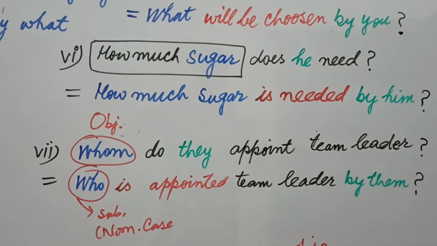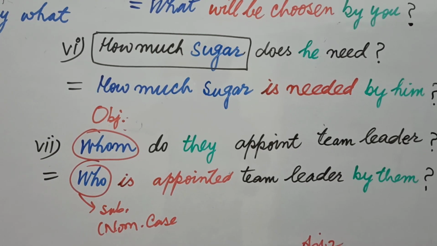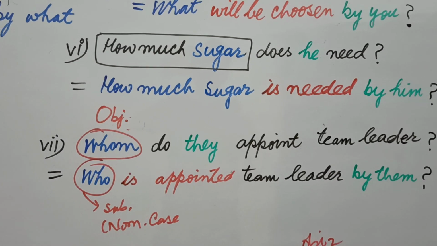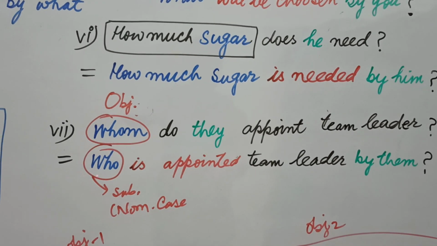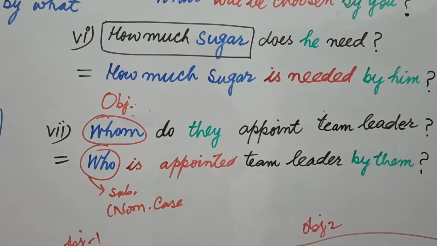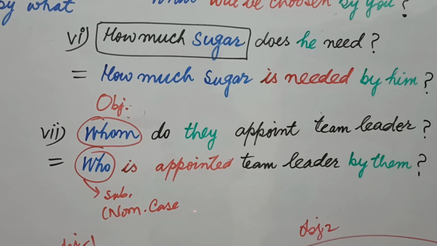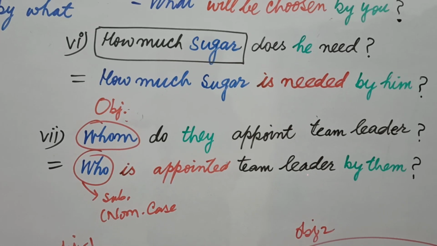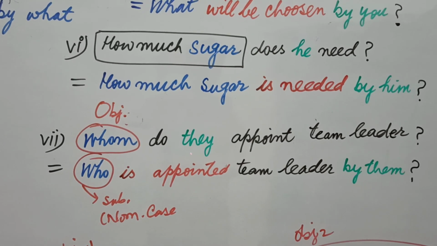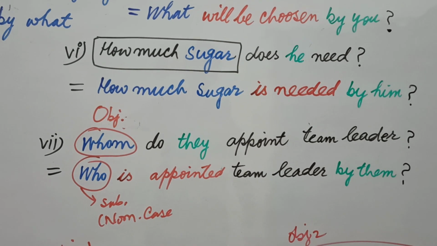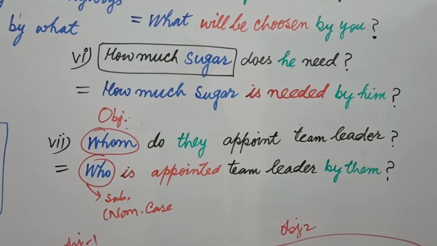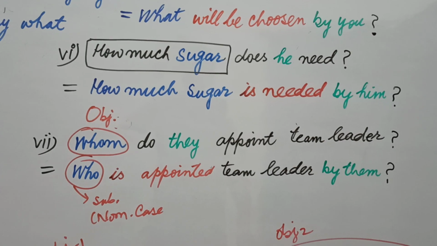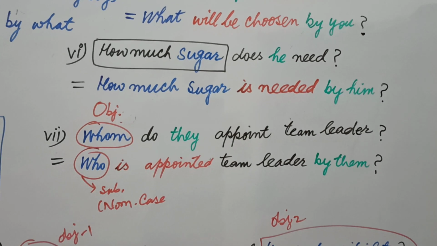Whom is an object, and it is changed in the nominative case who, and it has become a subject, and then after subject you use helping verb, third form, rest part of the sentence, and the subject of active voice in form of by them. Okay, now your answer is who is appointed team leader by them.